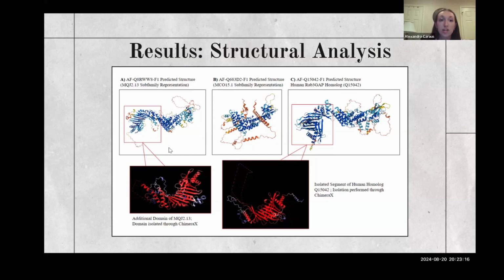However, interestingly, when we viewed the MQJ structure, there was an additional domain that was not assigned any official structure, and this presented an area of interest because the structure itself and its function was unknown, except, as you can see based on figure 3, it was also conserved in the human structure.